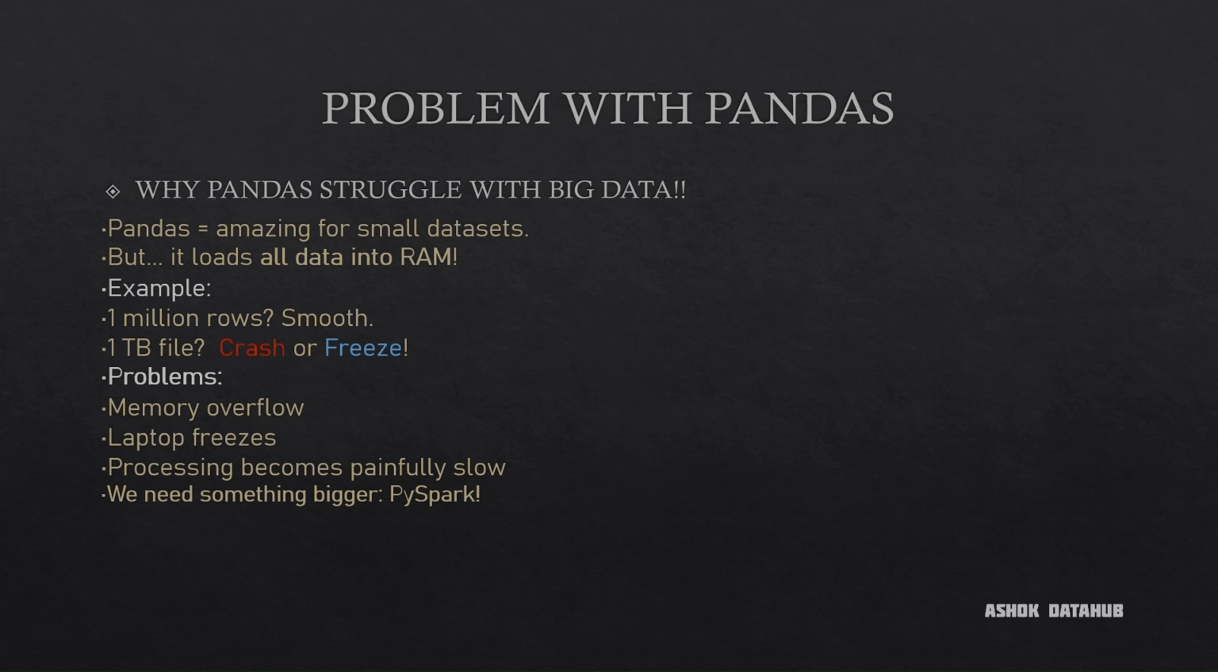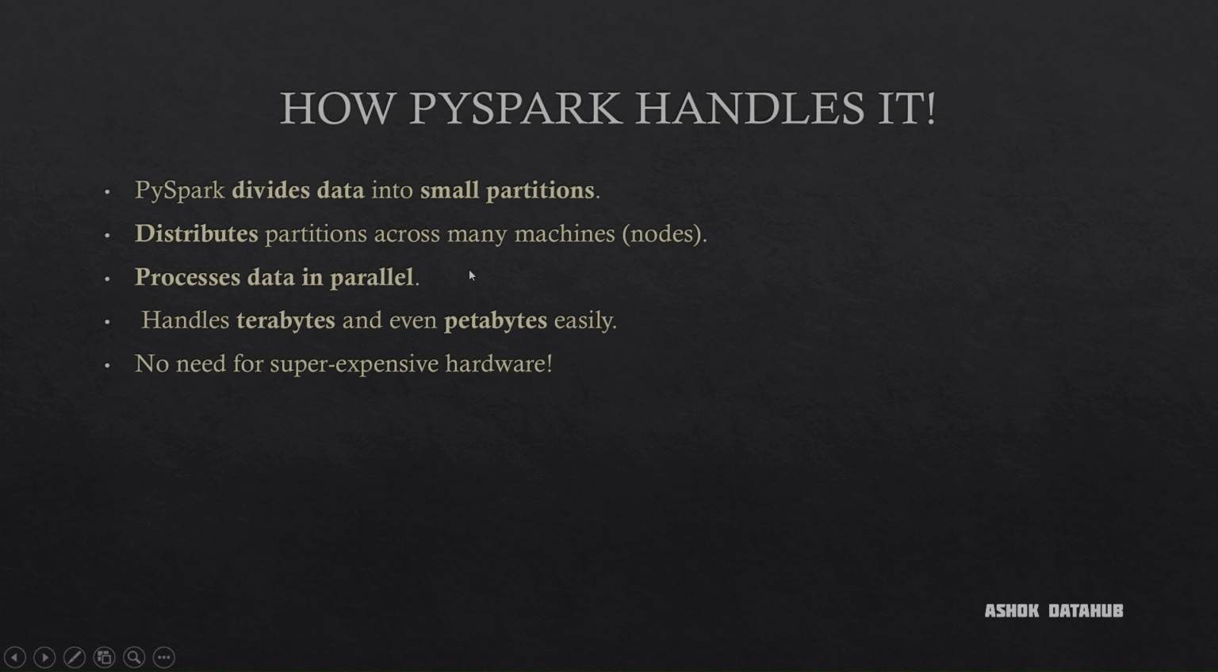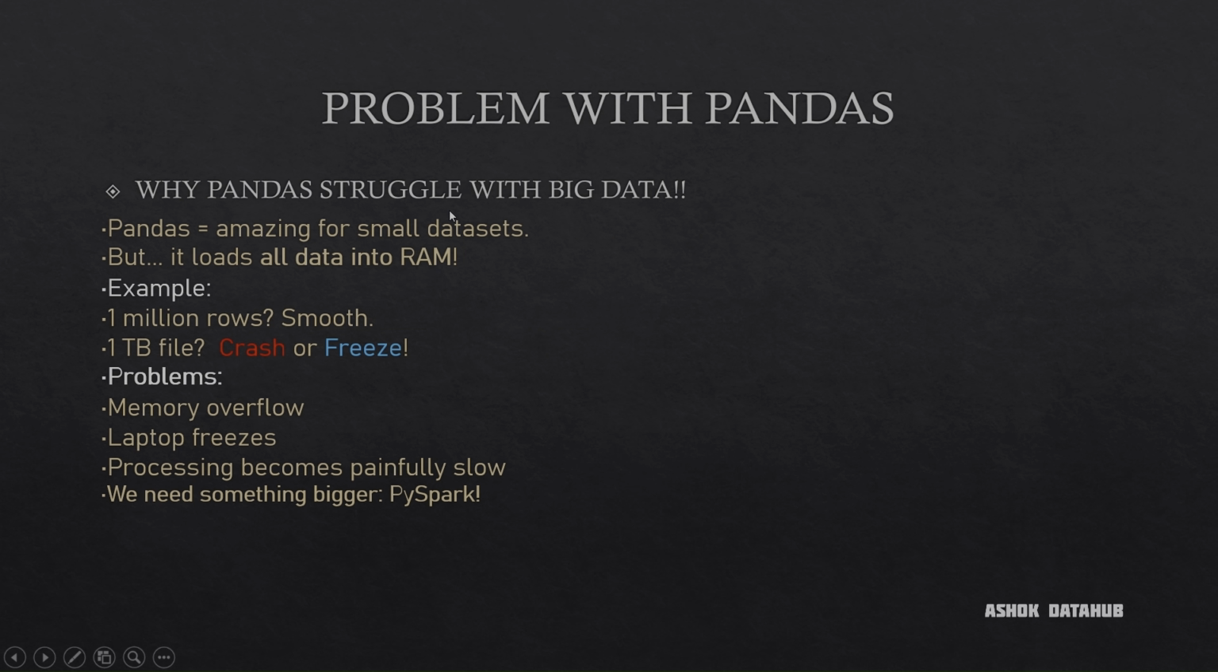First, Pandas is amazing. It is flexible, simple, and super fast on small data sets. But there is an issue with it. Pandas works best when your data fits into your computer's RAM, which means the more RAM you have, the more data you can process. Let me take an example. Suppose you have a CSV file with 1 million records. Pandas reads it smoothly without any lag or performance issue.